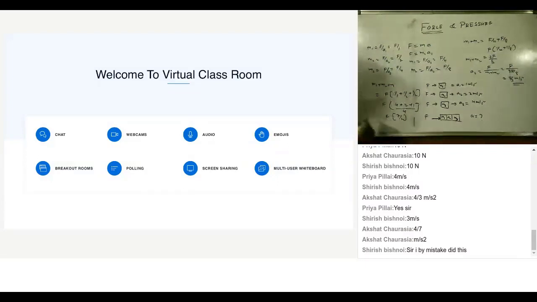7 by 4 F is the total mass. So what is the acceleration? F by m1 plus m2 plus m3. So how much will that be equal to? That is F by 7 by 4 F. That is equal to 4 by 7 meter per second square.